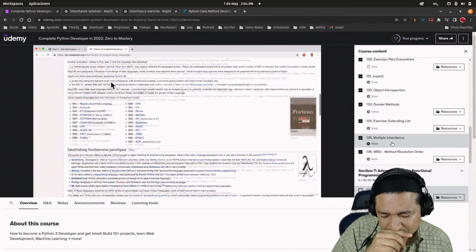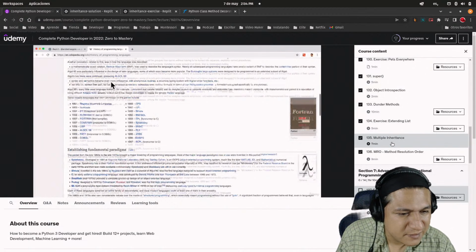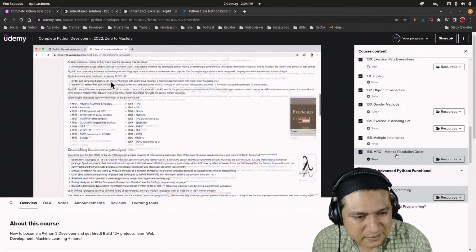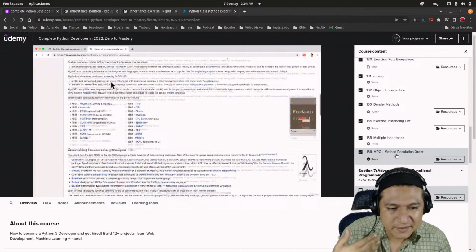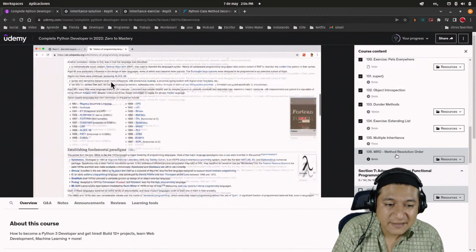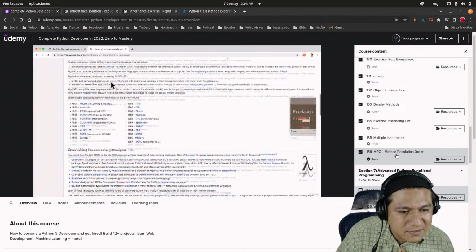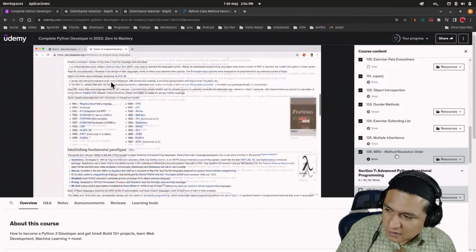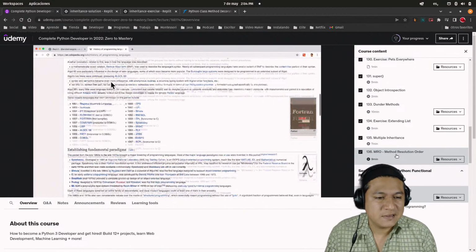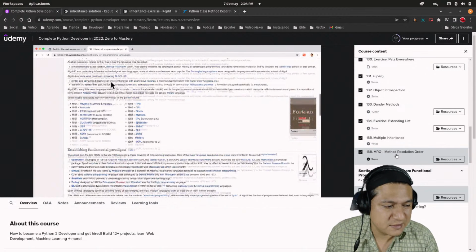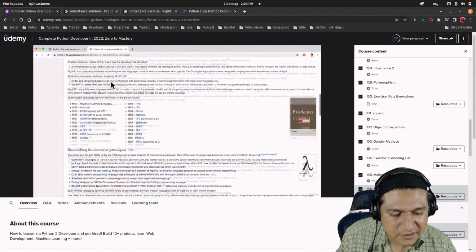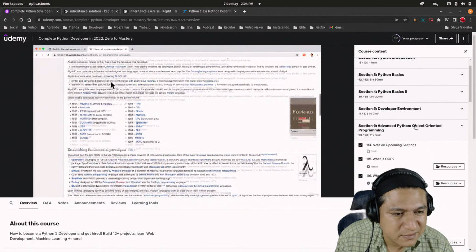With MRO, method resolution order, then I actually know the order of the stack that is going to run. So it's not going to be a surprise why I'm not getting the value I'm expecting. I'm going to be using method resolution order a lot during unit testing, to debug and create my tests.